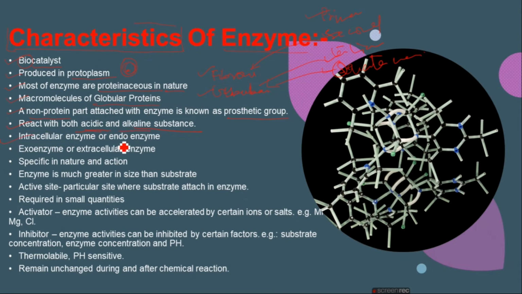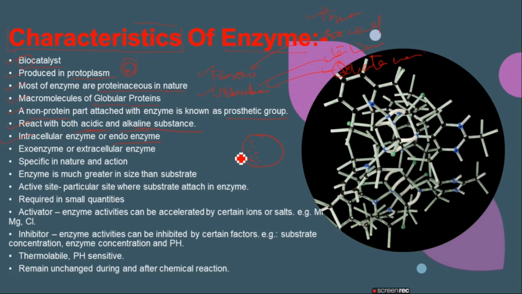Intracellular enzymes are endoenzymes, which means sometimes the enzymes are produced in the cell, right? As we know that they are produced in the protoplasm. Sometimes they work over there wherever they are being released. For example, this is a cell, and here enzymes are going to be released in protoplasm, and they work over here, right?